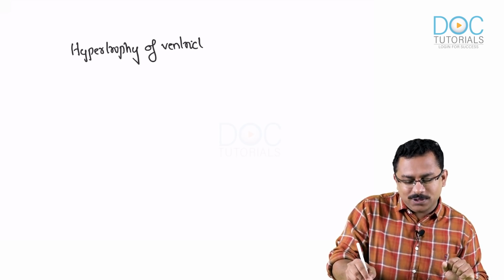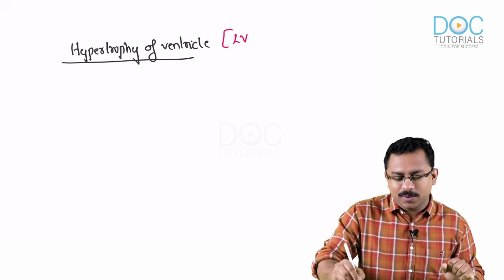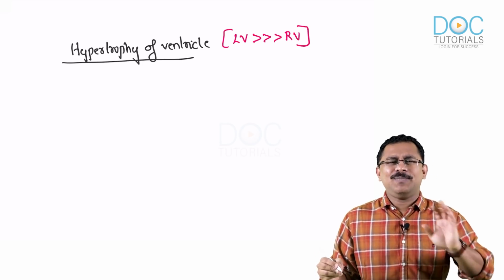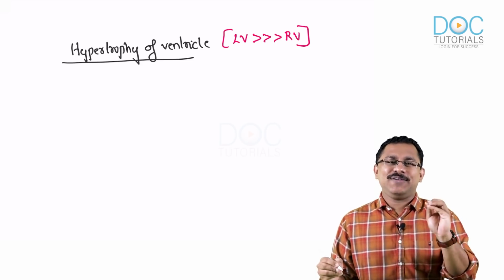Now, if you ask me which ventricle, often it is the left ventricle, much more common than the right ventricle. Rarely the right ventricle may be involved.